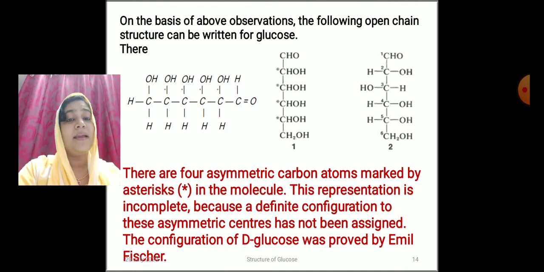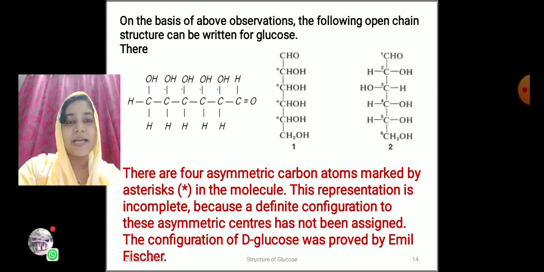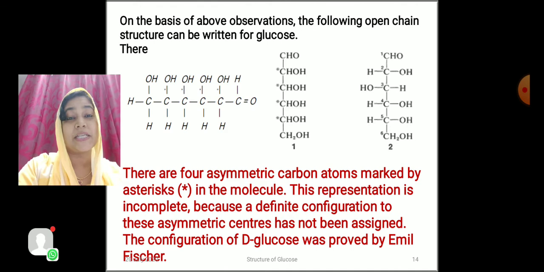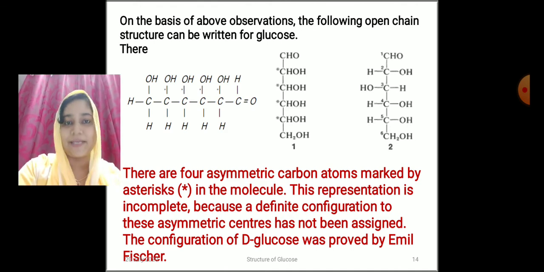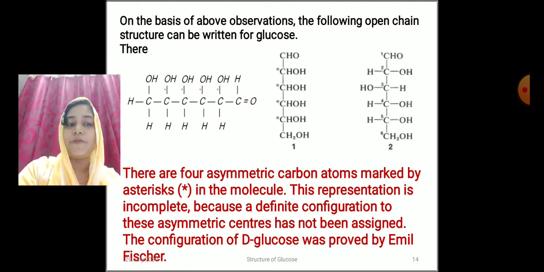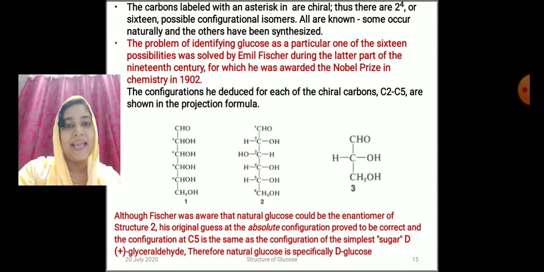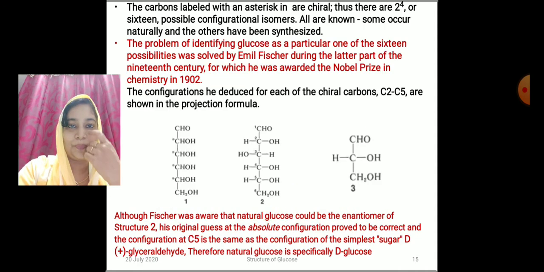So how many isomers are possible? For a molecule containing 4 asymmetric carbon atoms, that is 2 raised to 4, 16 possible isomers exist for glucose. The configuration of D-glucose was proved by Emil Fischer.